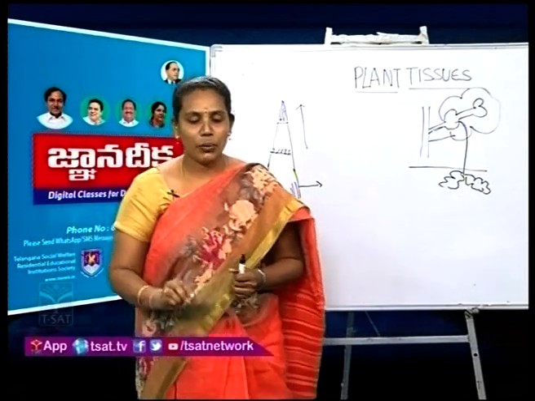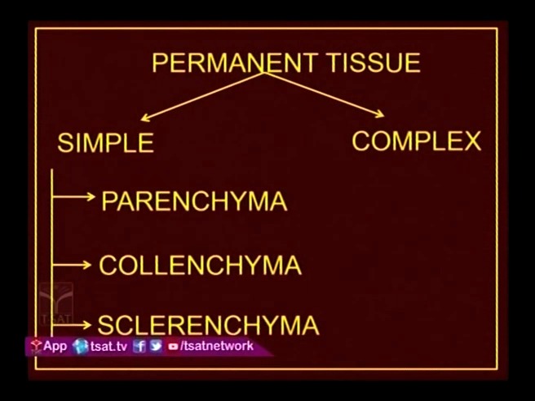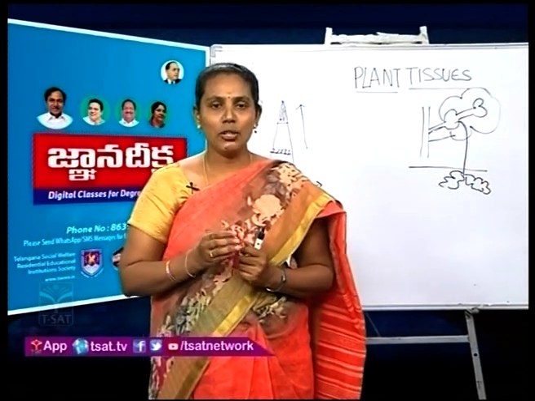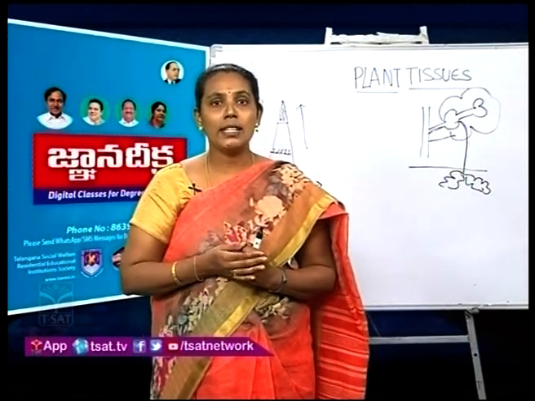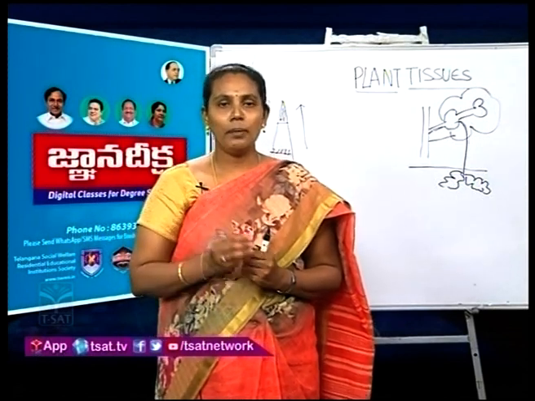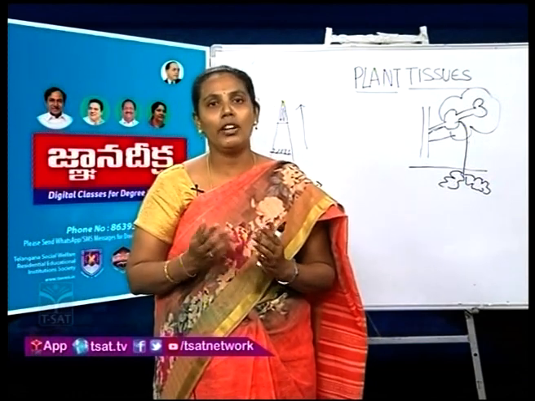And the next tissue is permanent tissue. As I told, in this tissue the cells lose their cell division capacity either temporarily or permanently. Temporarily means in this tissue the cells regain their cell division capacity based on their necessity. Okay. And this permanent tissue shows variation in size, structure and mode of development.